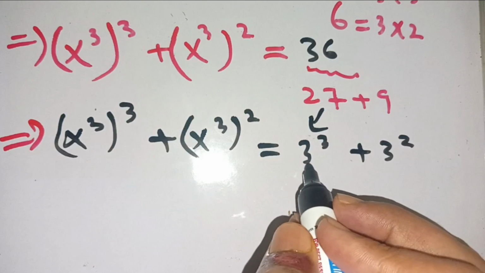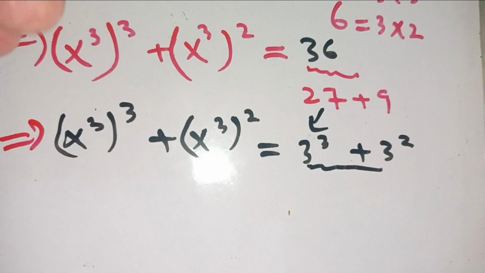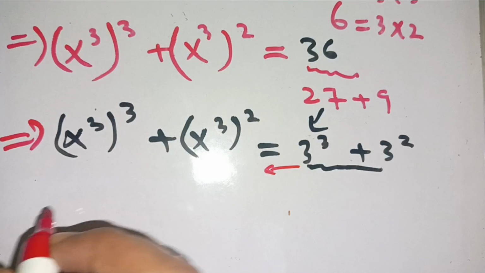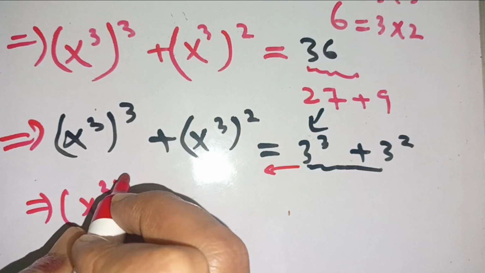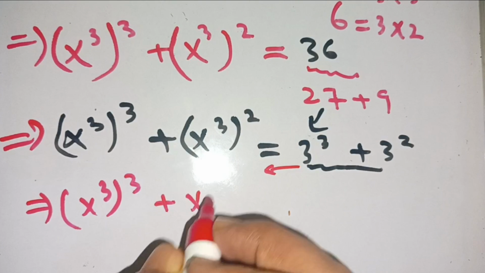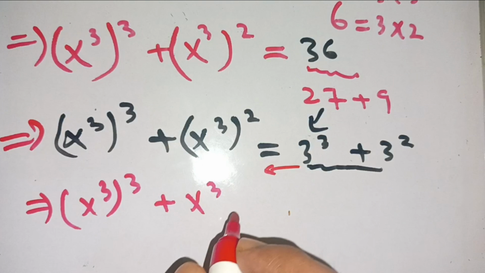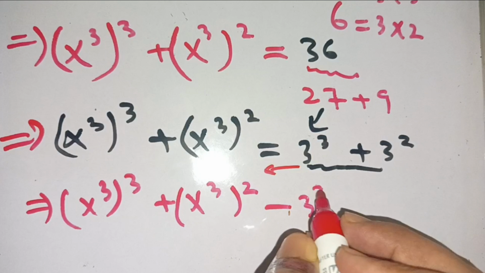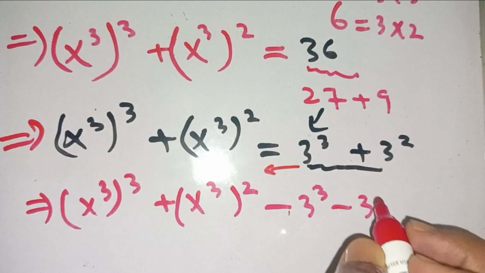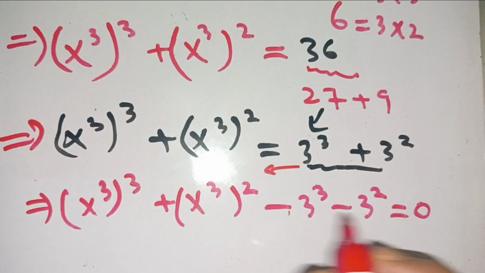Now we shift the right side terms to the left side and get (x^3)^3 + (x^3)^2 - 3^3 - 3^2 = 0.